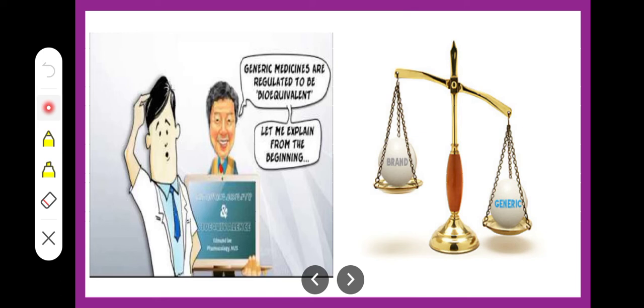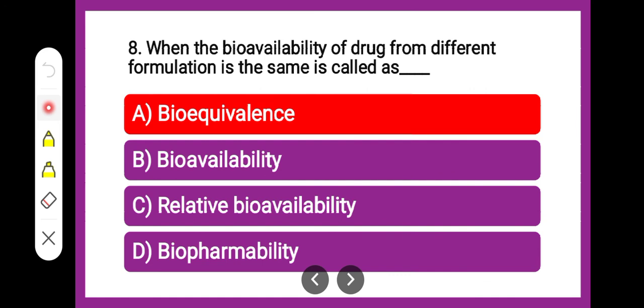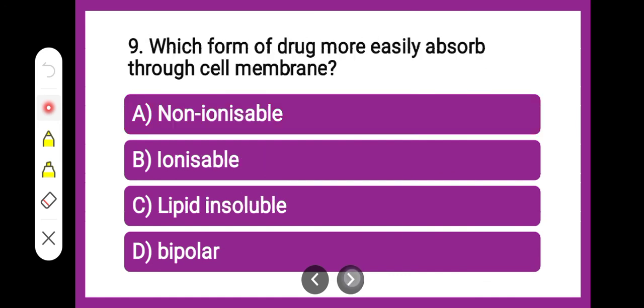Now, in the studies wherein we talked about relative bioavailability, we compared the test with the standard. So here the generic is compared with the branded one, and if the bioavailability is the same, then the generic medicines are regulated to be bioequivalent. Then it is bioequivalence, okay.